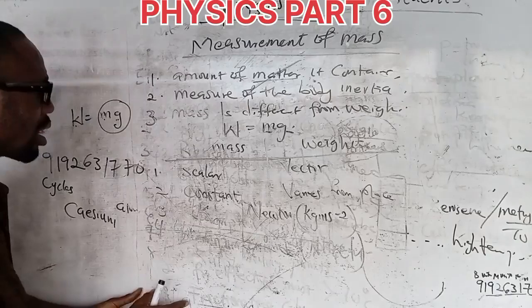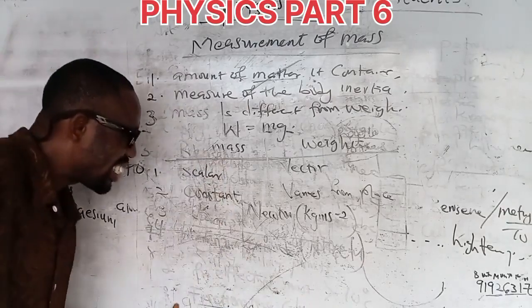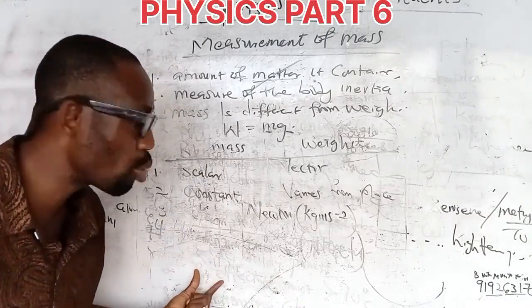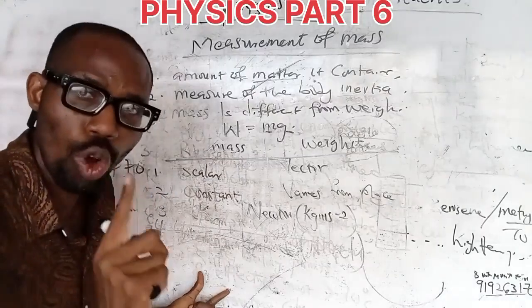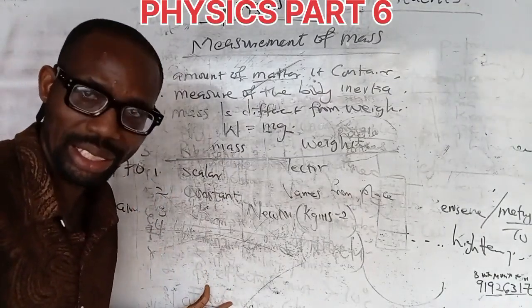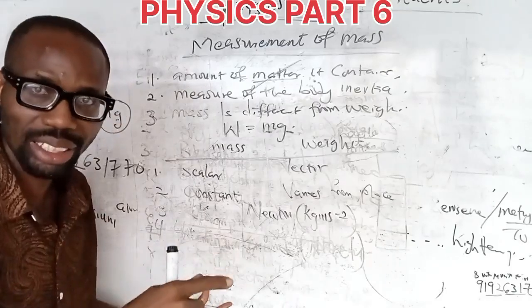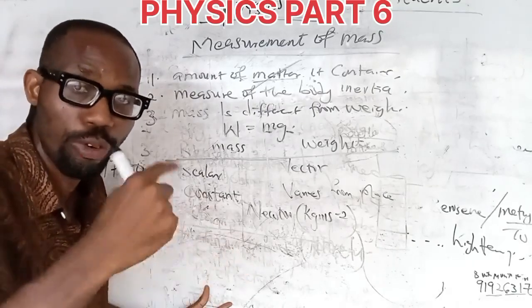Number 5, another thing you can use to differentiate between mass and weight is that the balances used in measuring mass work on the principle of moment, M-O-M-E-N-T. Moment is the product of force and distance.